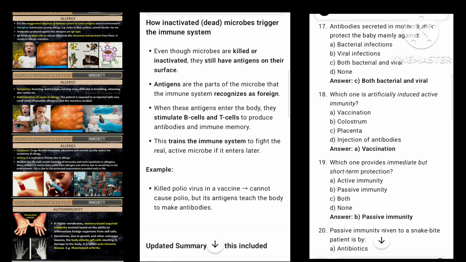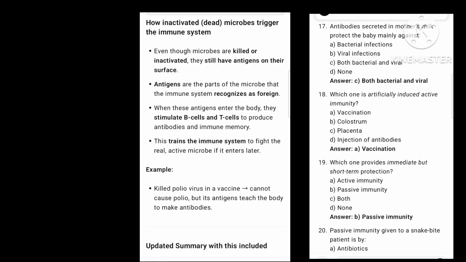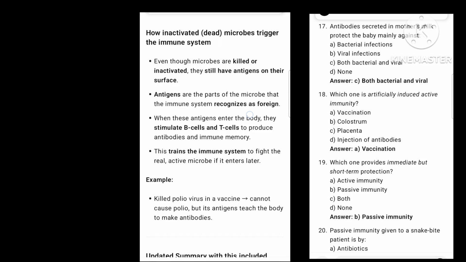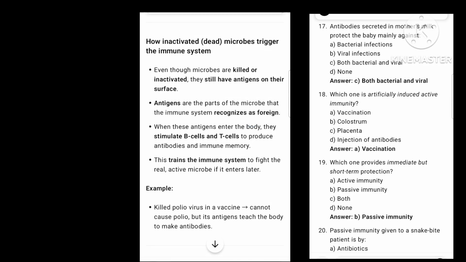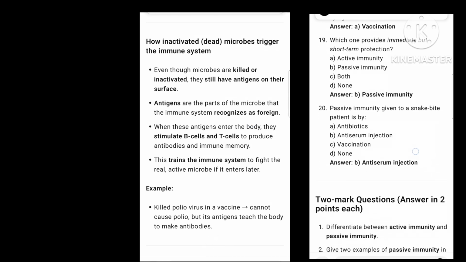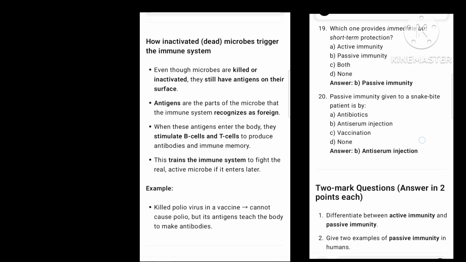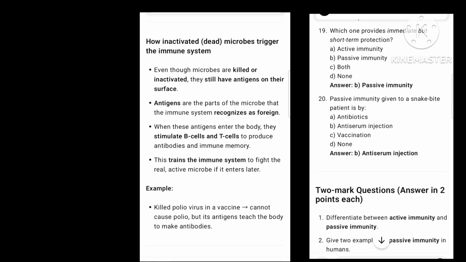How inactivated dead microbes trigger the immune system. Even though microbes are killed or inactivated, they still have antigens on their surface. Antigens are the parts of the microbe that the immune system recognizes as foreign. When these antigens enter the body, they stimulate B cells and T cells to produce antibodies and immune memory. This trains the immune system to fight the real active microbe if it enters later. Example: killed polio virus in a vaccine cannot cause polio, but its antigens teach the body to make antibodies.